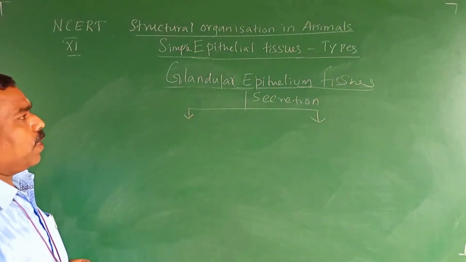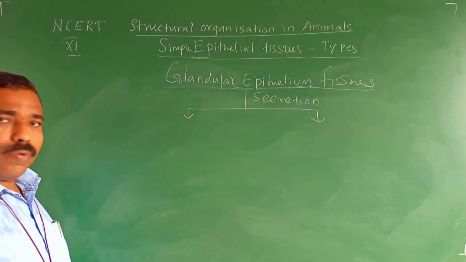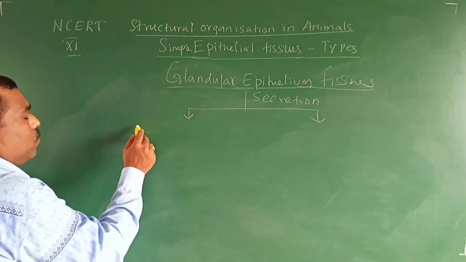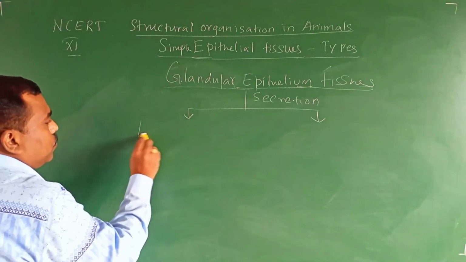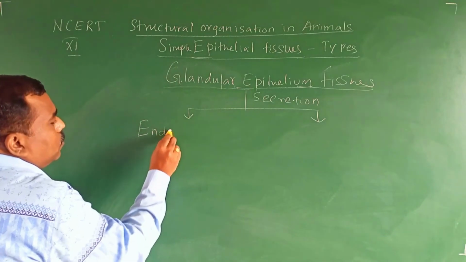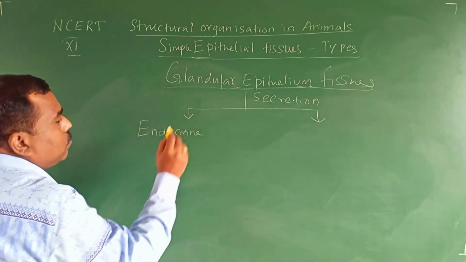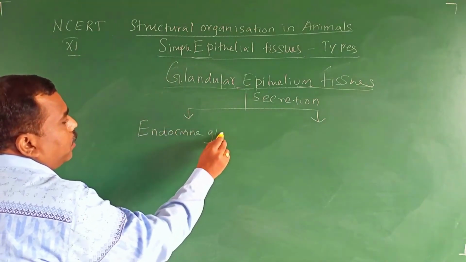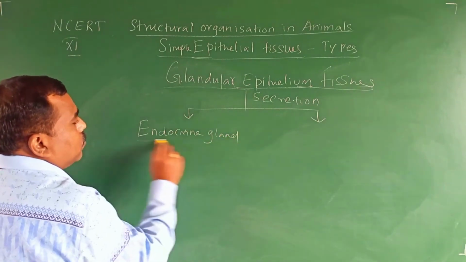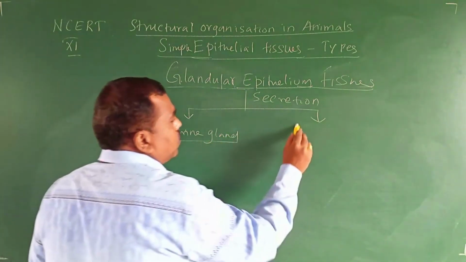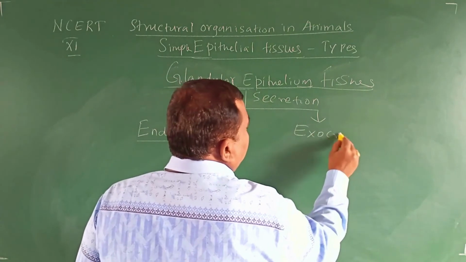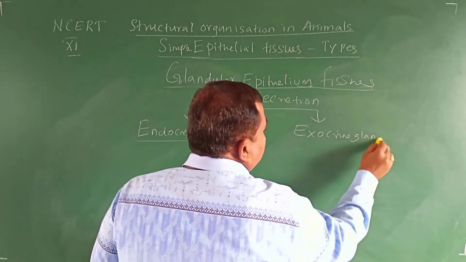Two types of glandular epithelial tissue. What are they? One is endocrine gland. Another one is exocrine gland.